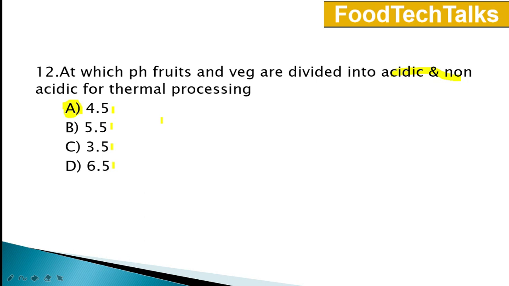Normally for acidic food, immersion of the can in boiling water, or water bath canning, we will do for sterilization or thermal processing, and for non-acidic food we will treat at 116 degrees Celsius to 121 degrees Celsius for 1 to 2 hours. That is called pressure canning.